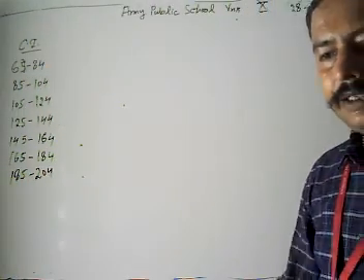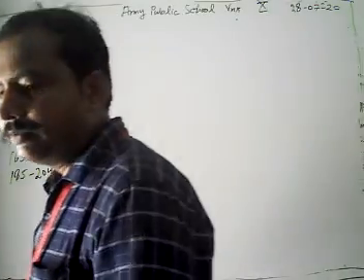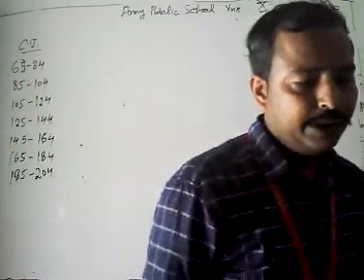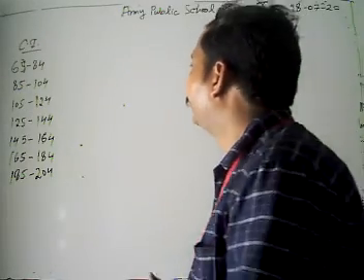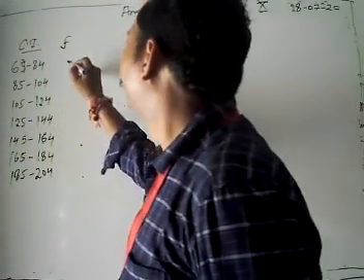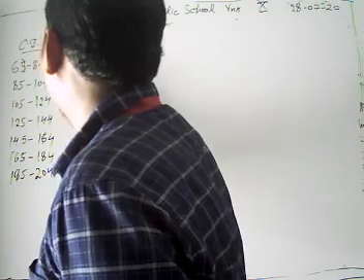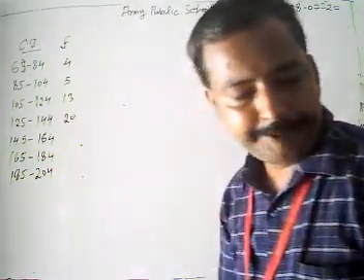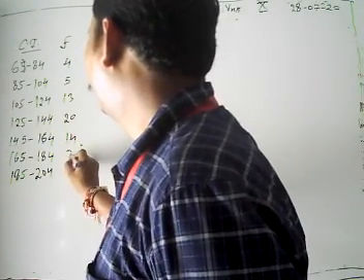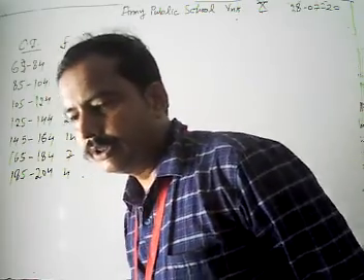We have class intervals like that: 65 to 84, 85 to 104, 105 to 124, 125 to 144, 145 to 164, 165 to 184, 185 to 204. And the number of consumers is given there. Number of consumers means the frequencies given there: 4, 5, 13, 20, 14, 7, 4. Now we have the frequencies.